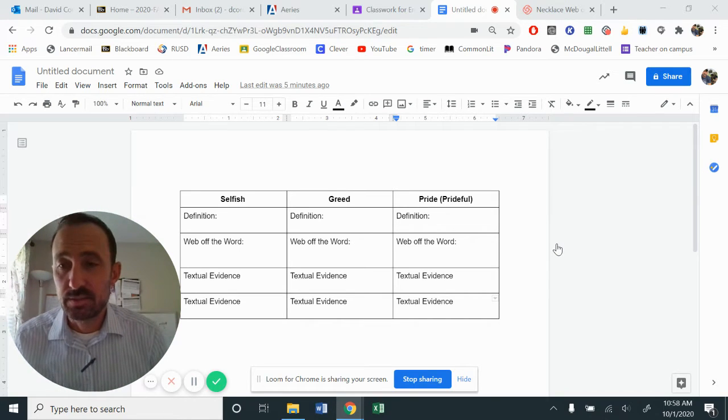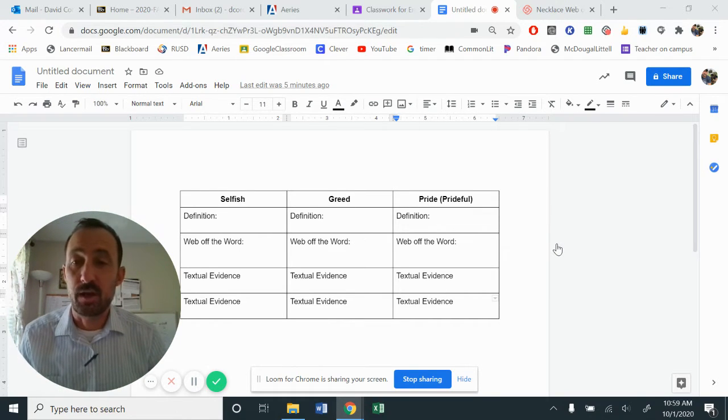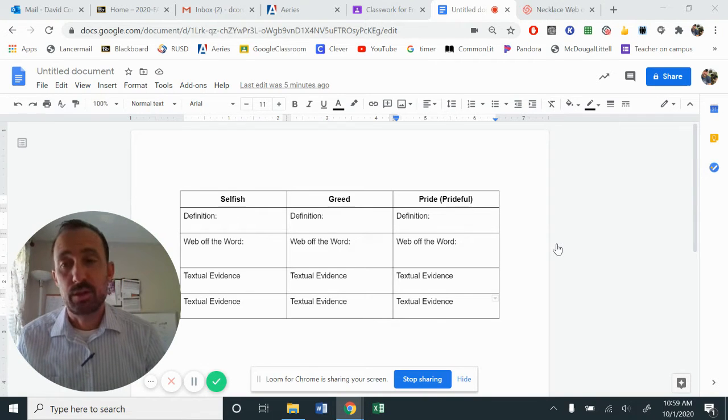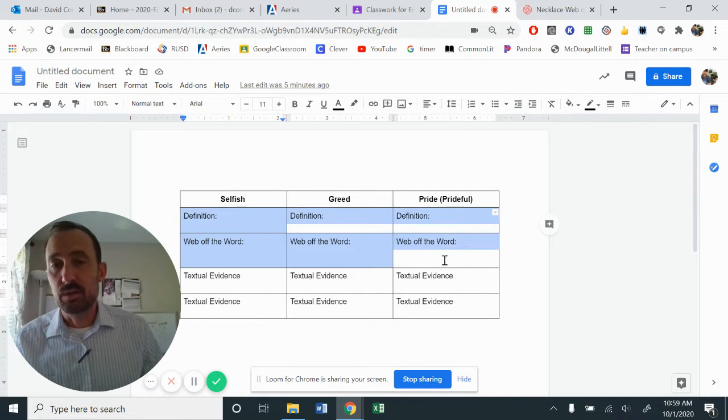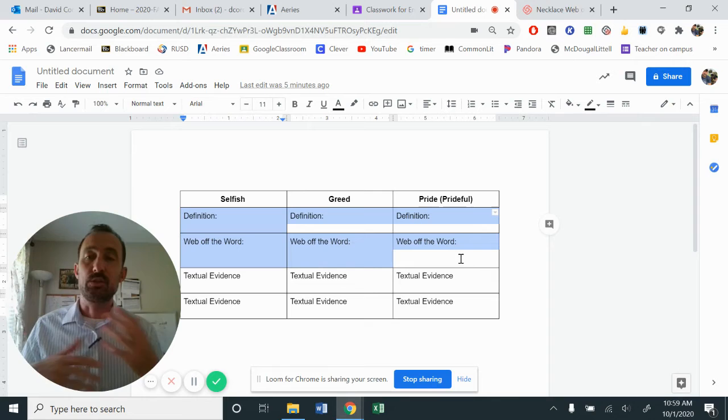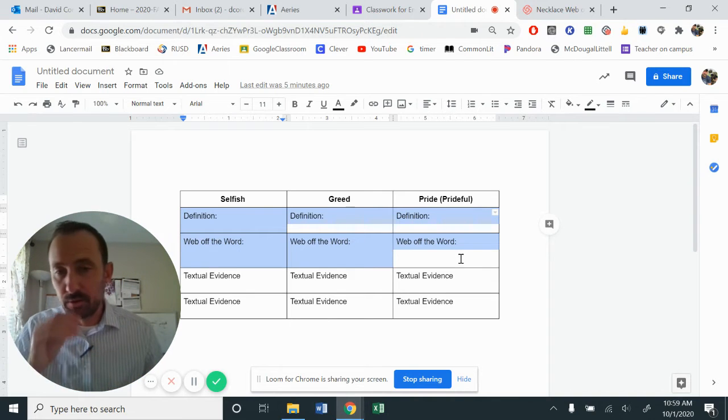This is Mr. Cordes, and today, ladies and gentlemen, we are going to find textual evidence for our theme words for the short story, The Necklace. We conducted the Web Off the Word activity last class. We went through and found a definition. We went through and found additional words and phrases that we could use to supplement our vocabulary.